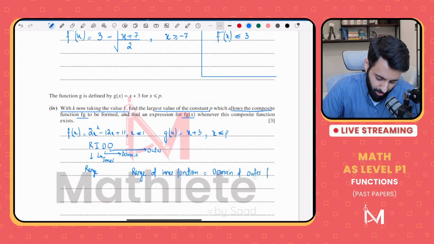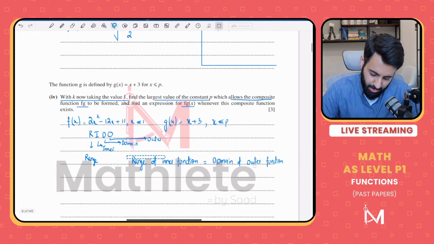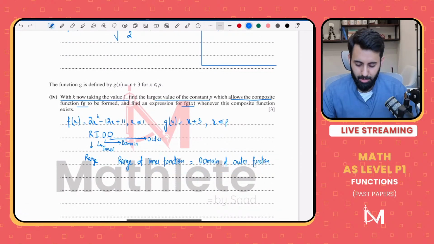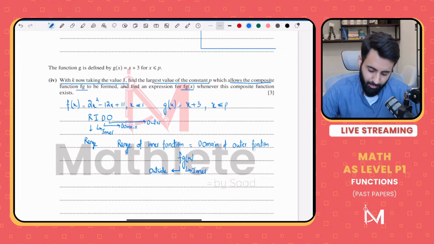Now, this might seem a little complicated, but this is the standard way of solving questions like these. I would suggest you learn this method, and you can apply it to pretty much any question like these. Now, the question is, which one is the inner function, which one is the outer function? The function that's inside is the inner function. The function that's outside is the outer function.